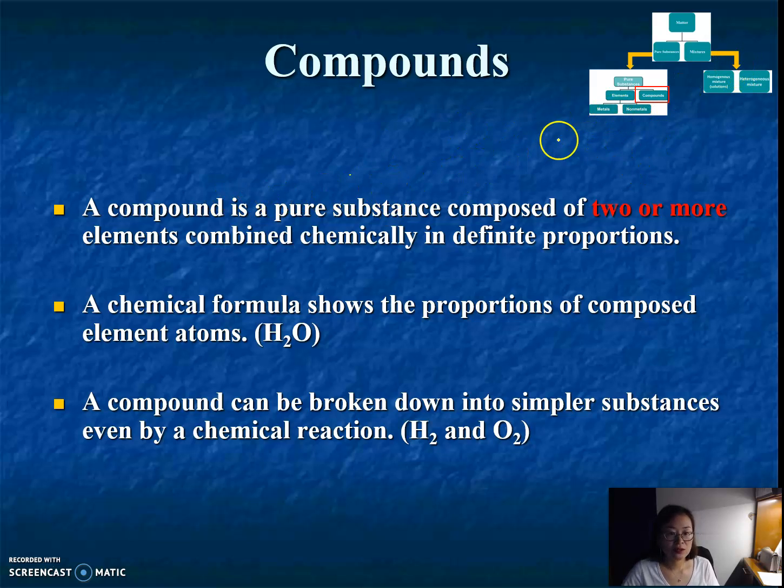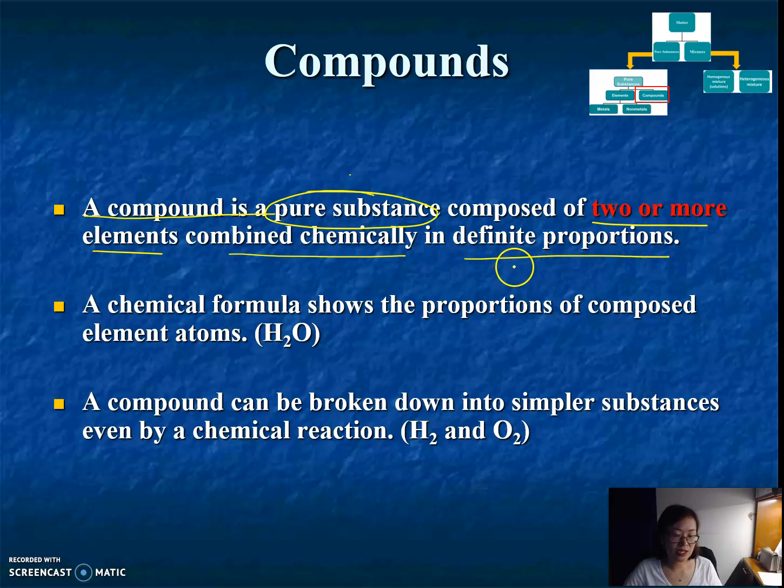So we already know a compound is a pure substance composed of two or more elements which combine chemically in definite proportions.